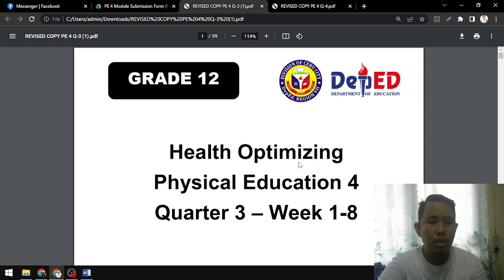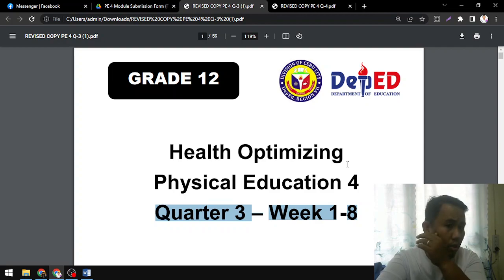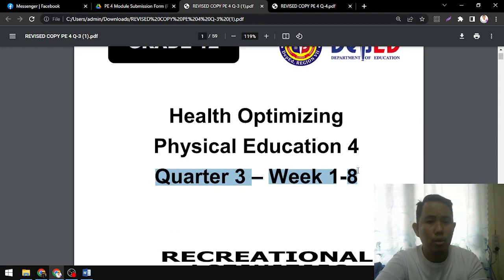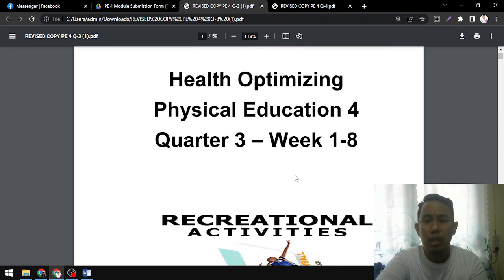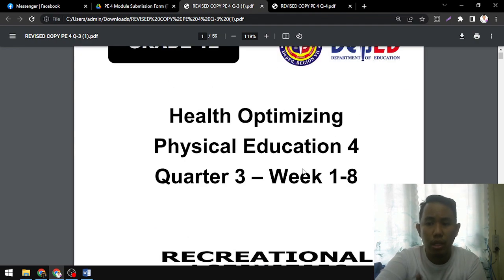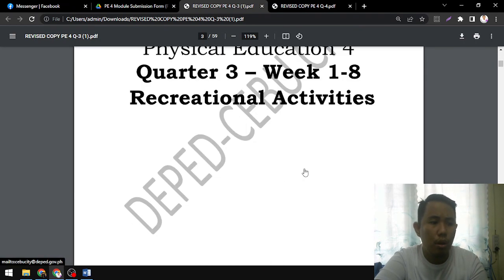So take note nga sa module nga akong for printed folks sa printed ako nang gihatag dito tanan kanang tibuok quarter 3 week 1 to 8 and it's composed of 4 lessons. Okay? So 4 lessons na nato sa tibuok module nga akong gipadala ninyo, ipa-print ninyo. So make sure you check that out. So instruction number 1 for lesson 1, okay?